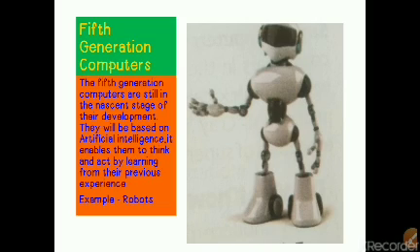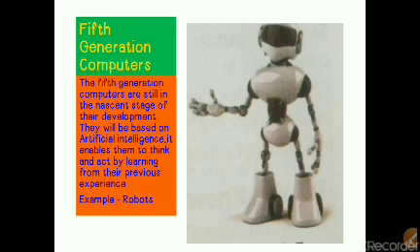Artificial intelligence enables them to think and act by learning from their previous experience, like our mind. We have a mind. When anyone says do this, do that, don't do this, don't do that, we hear them, think about it, and then act. So fifth generation computers are also based on artificial intelligence.